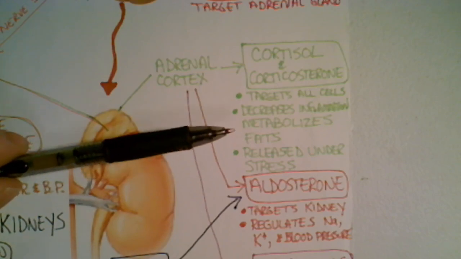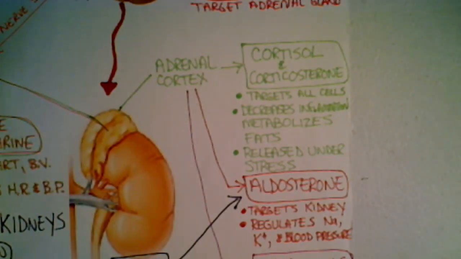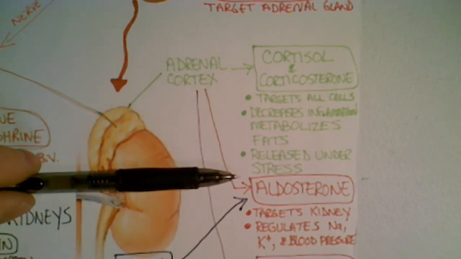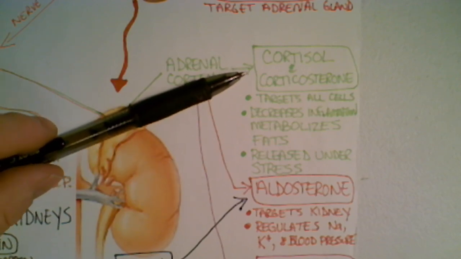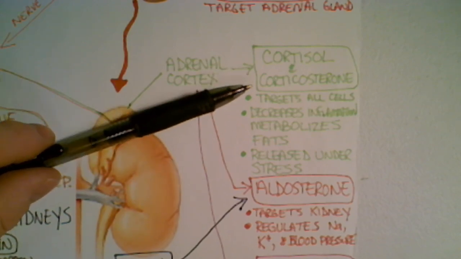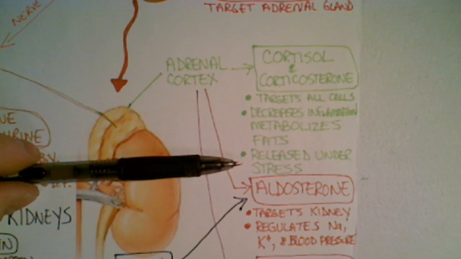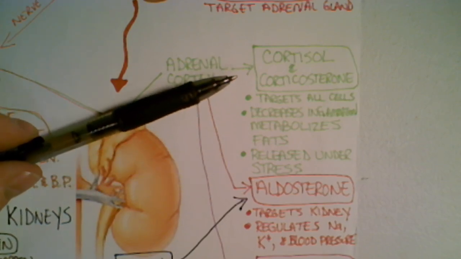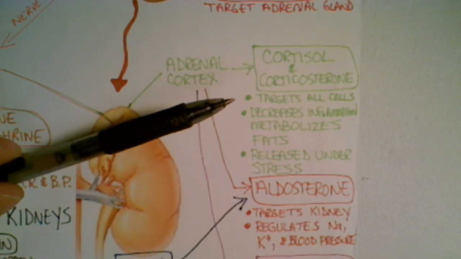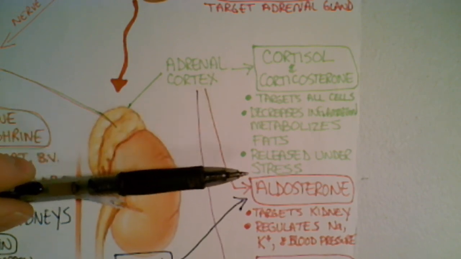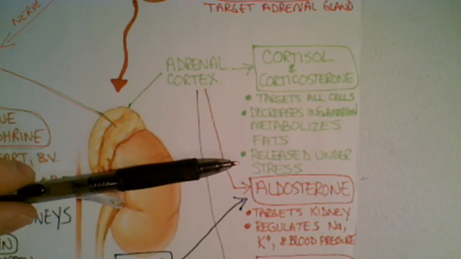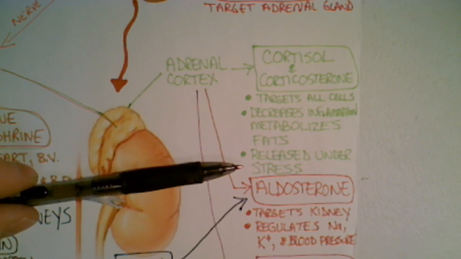So a lot of times, it's one of two things with people that are stressed. You can either have no appetite because of the production of cortisol and corticosterone, or you want to eat everything in sight if you're really stressed out. So a lot of people actually gain weight because of cortisol and corticosterone, because they are producing it, and it's triggering the hunger reflex. We eat when we don't really need to and that kind of thing when we're stressed out.